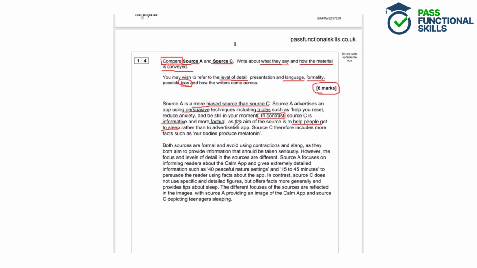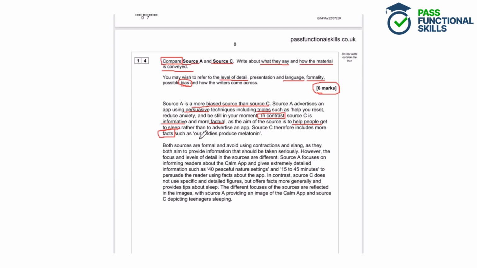So we're saying that source A is advertising this app, talking specifically about the sleeping app, whereas source C is trying to help people get to sleep. And we've got a little bit of additional explanation saying that source C includes more facts. So that is another language technique that has been used in the source.